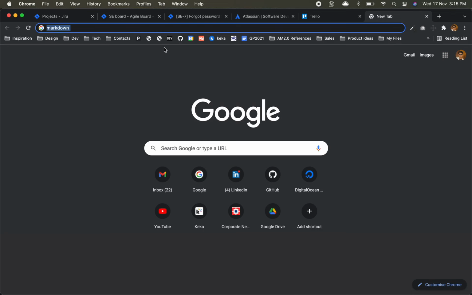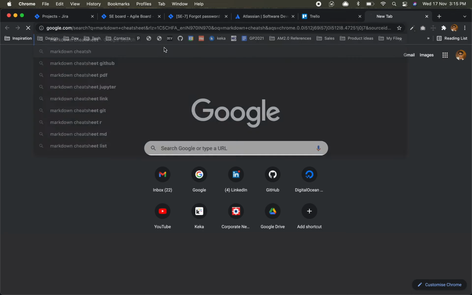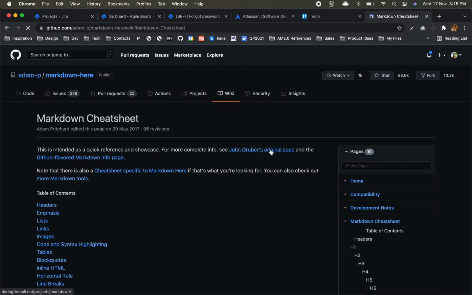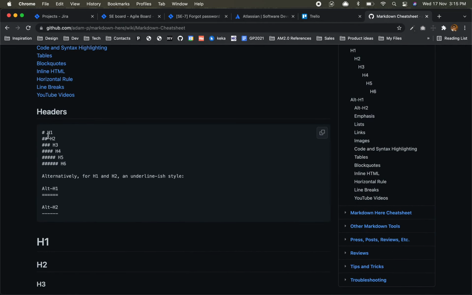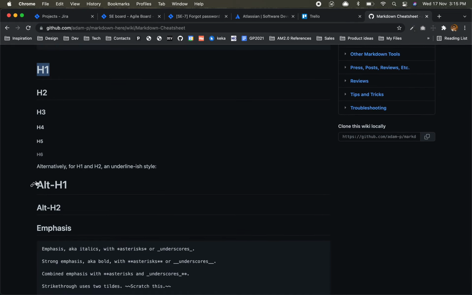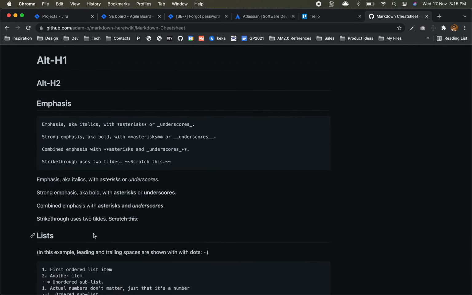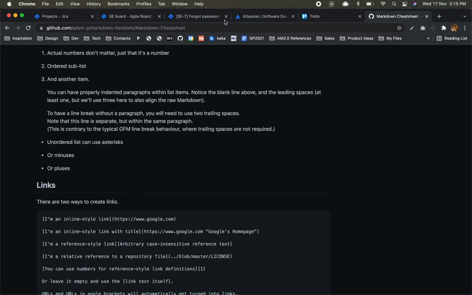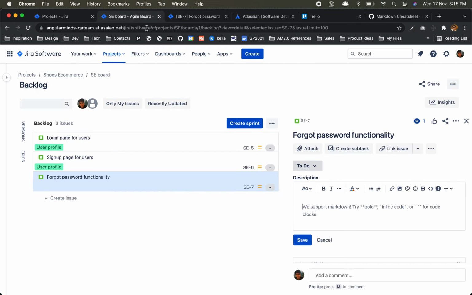For this you can search markdown cheat sheet. There are many places where you will find it, and how it is written. For h1 you can use hash, then h2, h3, h5. H1 is heading 1, which is displayed in bigger size, right? Like this h1, h2, h3, h5. For underline, bold, italic, for many things markdown is there. Most of the time when we have to do minimal formatting for any text, markdown is used.